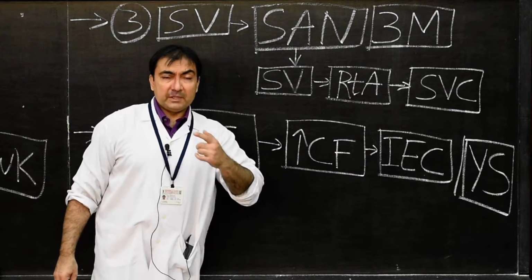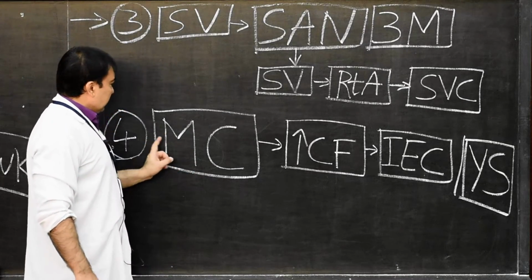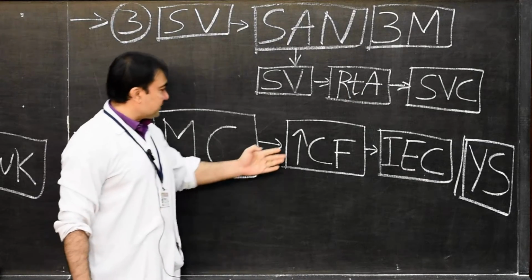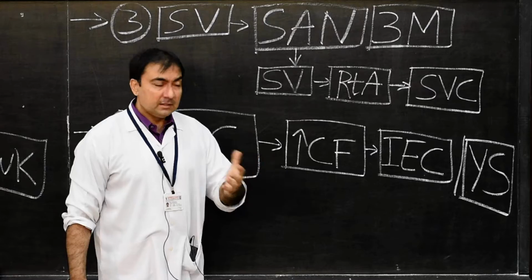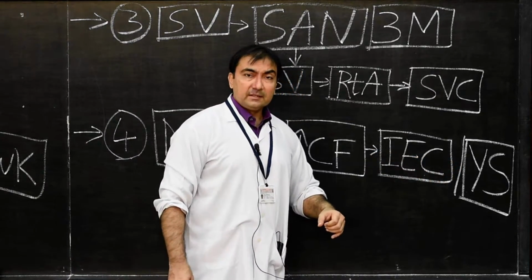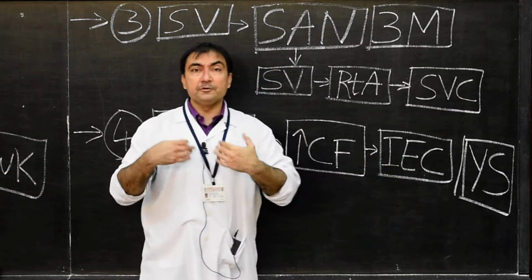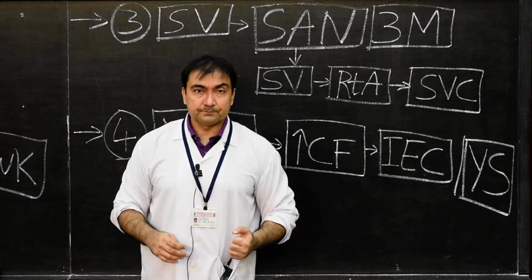Soon after the development of the AV node, AV bundle and SA node, there will be an increase in myocardial contractions, as a result of which there will be increased circulation of the fluid. Which fluid? The fluid which is present in the intraembryonic coelom and yolk sac. And therefore in the initial stages, this fluid will provide nutrition to the developing embryo.